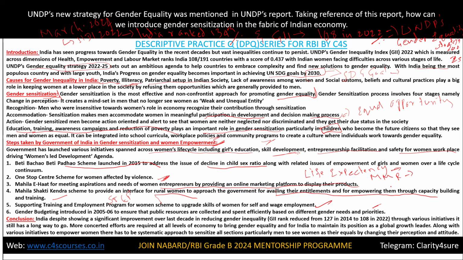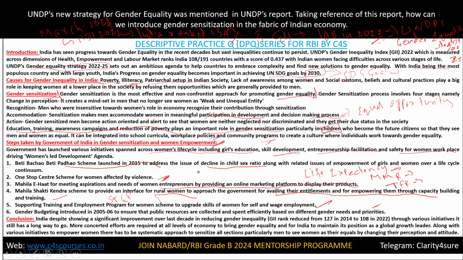What are the problems faced by women? All this you can show. Maternal mortality rate. Next, TFR, total fertility rate, how it is decreasing, and all this. Okay, clear? You can show all these data points, students. You can add these data points to improve your answer more. Okay.